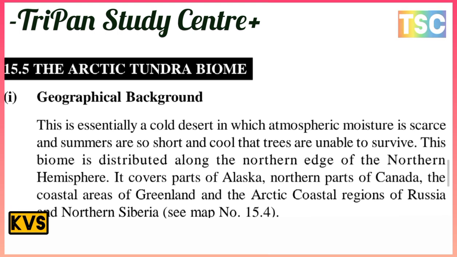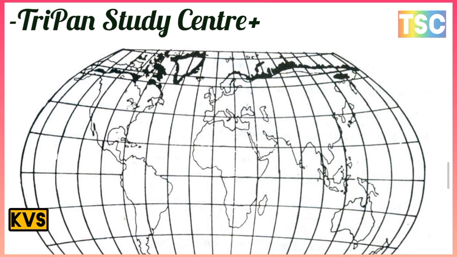This is essentially a cold desert in which atmospheric moisture is scarce and the summers are so short and cool that trees are unable to survive. And these biomes are distributed along the northern edges of the northern hemisphere. They cover parts of Alaska and northern Canada, the coastal area of Greenland and the Arctic coastal region of Russia and northern Siberia. Here on the globe we show the tundra area, almost the upper side of the globe.